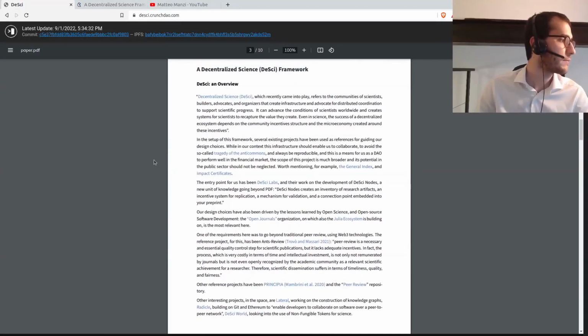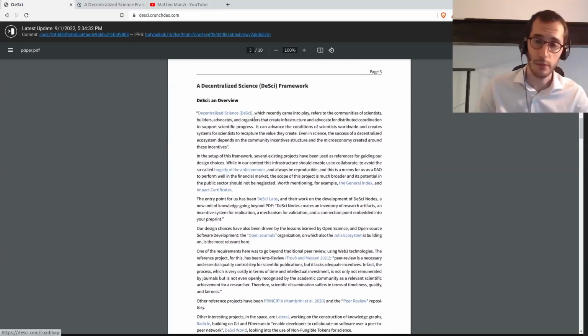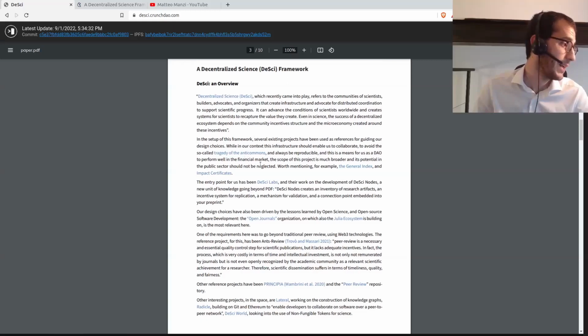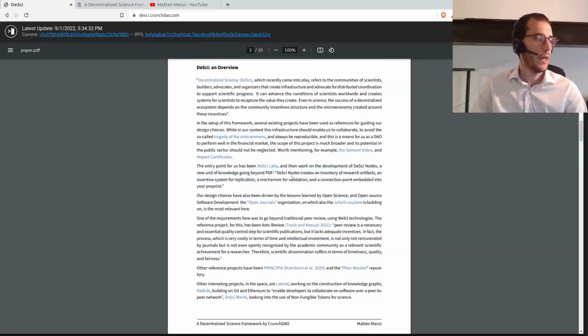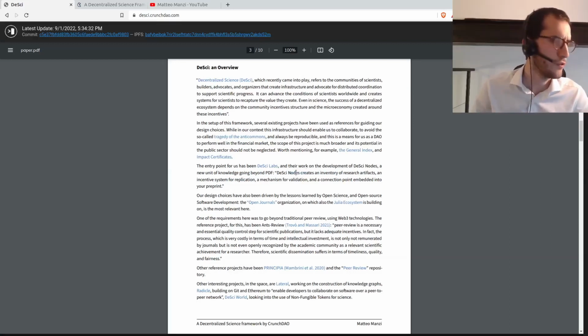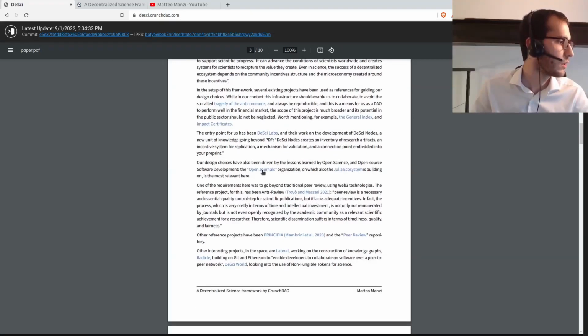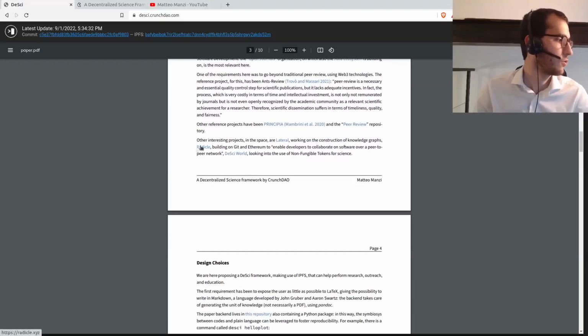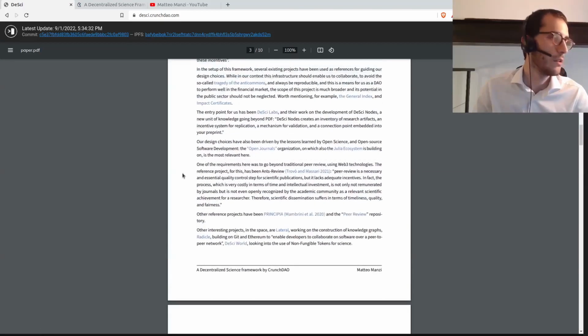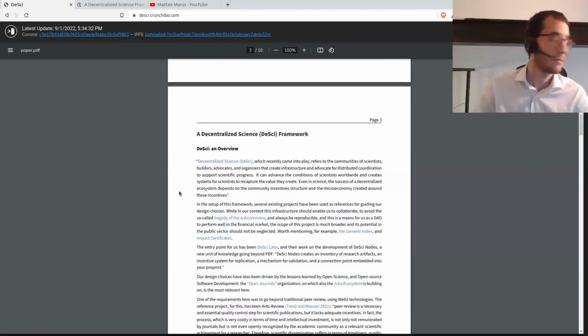We tried to populate as much as possible the environment in which this work came out of. So Decentralized DSI Labs is the main example, their DSI node and the collaboration we had in the last few weeks. Also worth underlining the protocols and software developed by Open Journals and their application in the Julia ecosystem. Then some literature and similar experiments in the use of Web3 technologies for scientific publications, so for meta science, let's say.